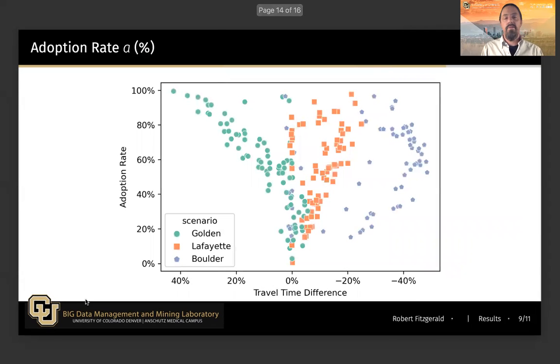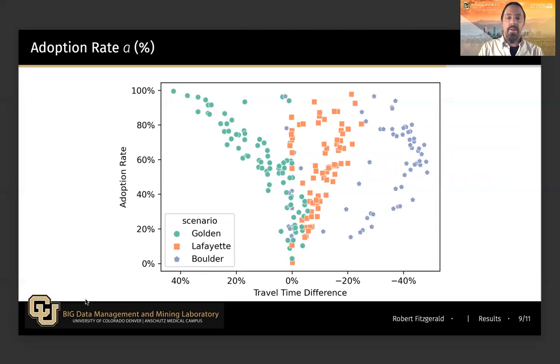So for results, here's the first, adoption rate. And from this, I point out two details. First, for a smaller road network like Golden, it seems like there are many conditions where increasing adoption rate leads to disimprovement. As you go to the left, that's travel time increase. And we hypothesize that this is due to the fact that the Golden network has much smaller capacity, and it has fewer route alternatives, in that perhaps allowing replanning leads to a lot of flux in that network.